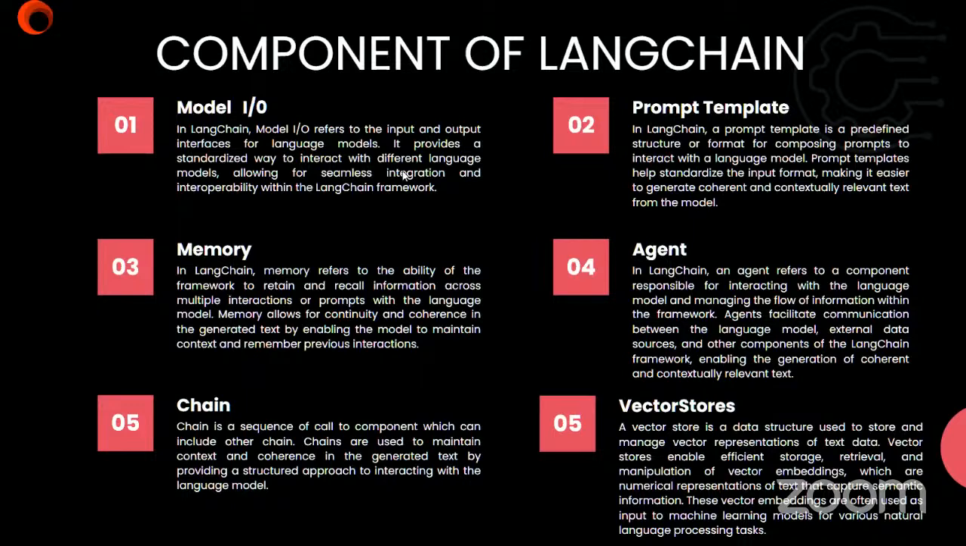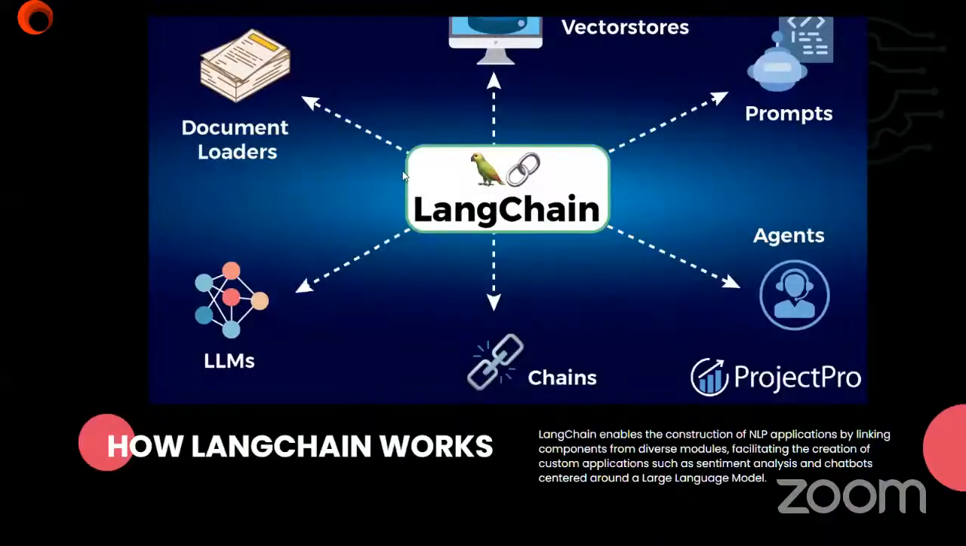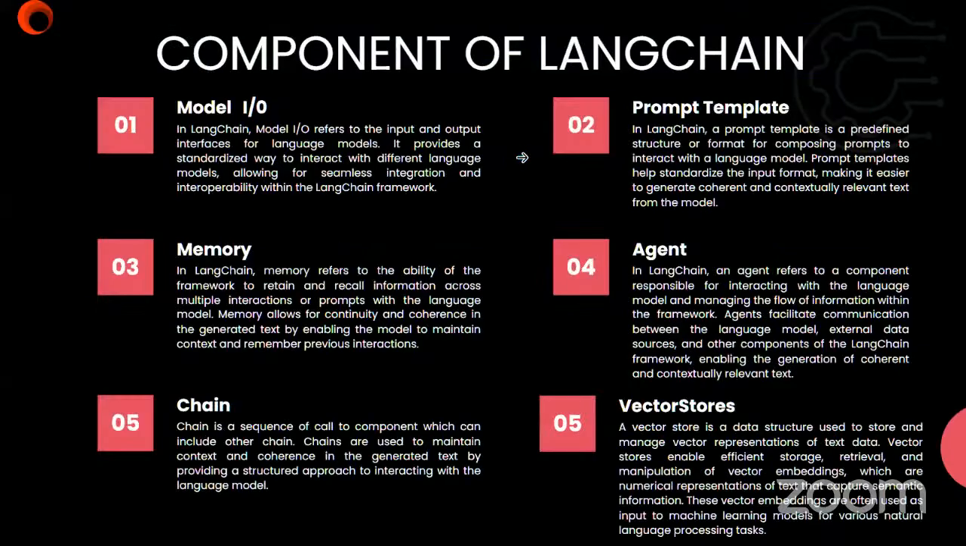Finally we have our vector stores, which we can see in this diagram up here. A vector store is a data structure that is used to store and manage vector representations of text data. One major component of LLMs is unstructured data, especially text. Let me be specific on text: text data cannot be represented in computer memory as is. It can only be represented by converting it to numbers.